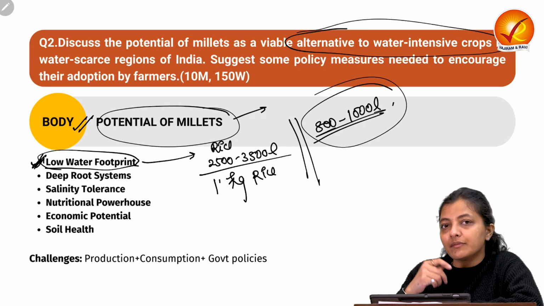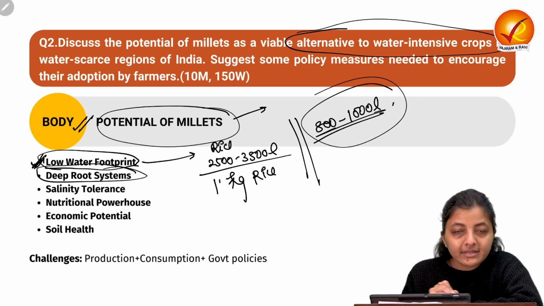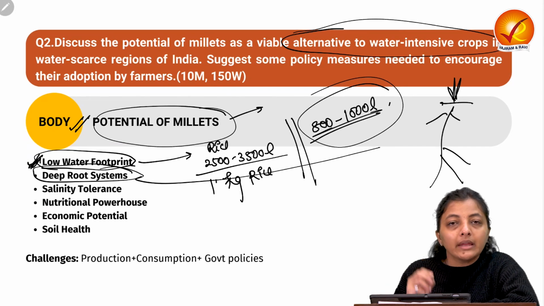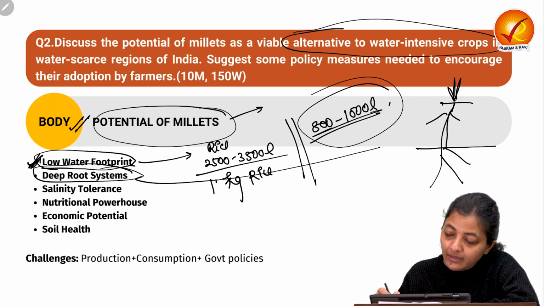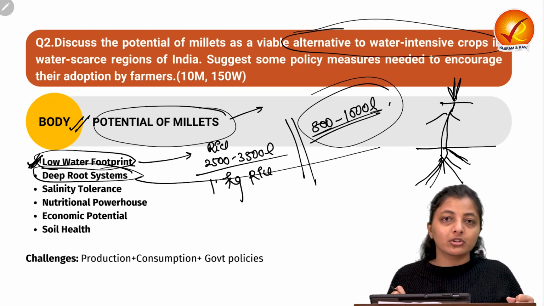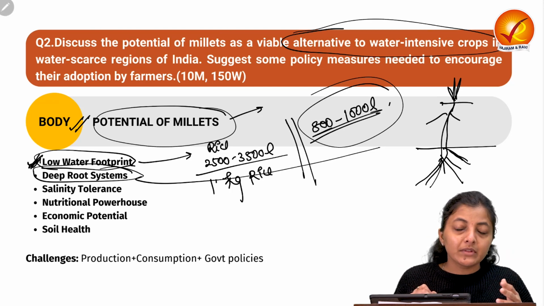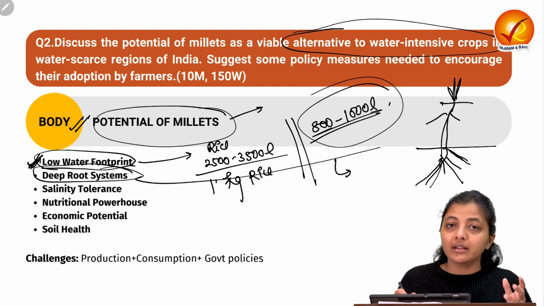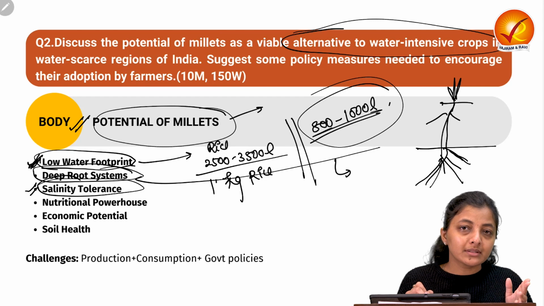Next is about they can withstand, or they are the drought resilient crops. How? Because they have the deep root system. Even if the water is low or the nutrients in the soil is low, they can absorb the nutrients or the soil water or the moisture from the very deeper layers also in the soil horizons. So they can withstand the drought conditions. So they are very good or apt for the areas or the region where there are the erratic rainfall patterns.